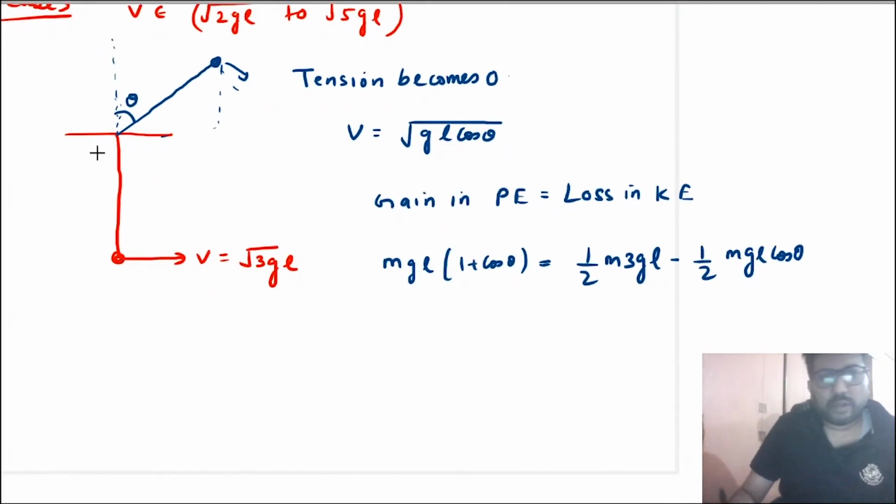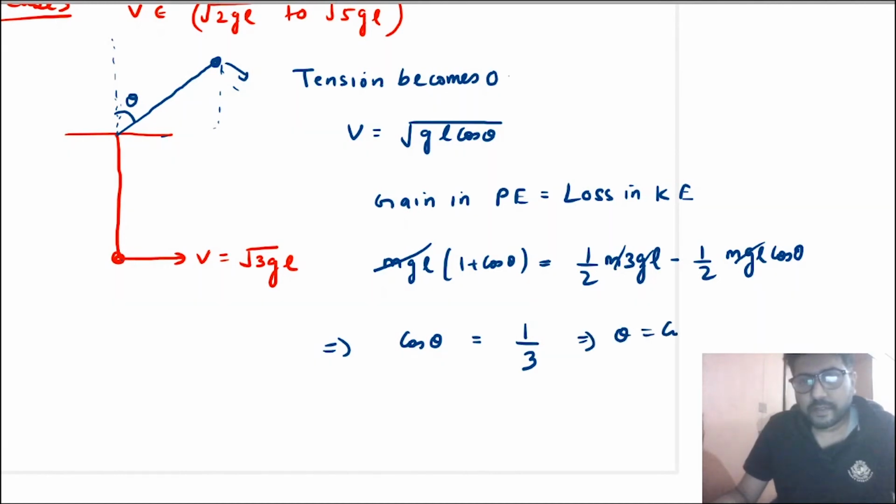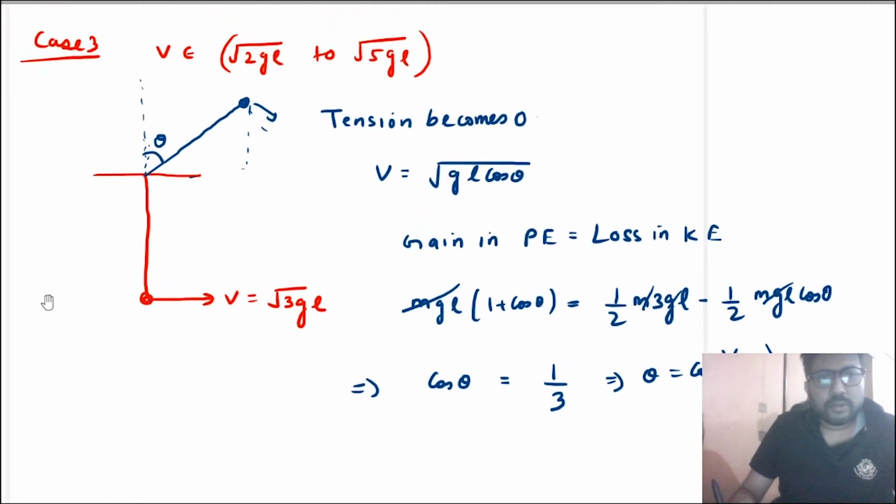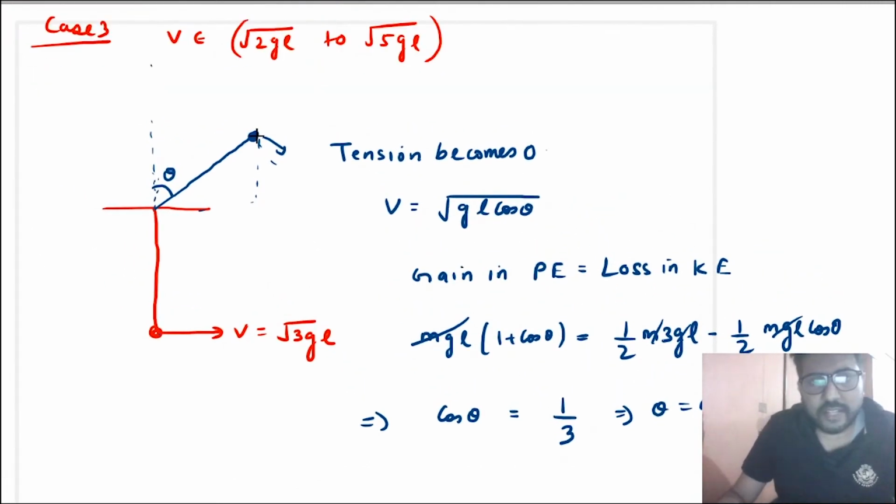Okay, so when you solve this, you will get cos theta is equal to 1 by 3, or theta is equal to cos inverse 1 by 3. Now you know that at this point the tension has become 0, that is the particle ceased to be in a circular motion, but it still has velocity. And the velocity at this point is root gl cos theta. Now you've calculated the value of cos theta, so you will write here velocity is equal to root gl by 3. Now the tension has become 0, but it has velocity at this point, so it will now perform a